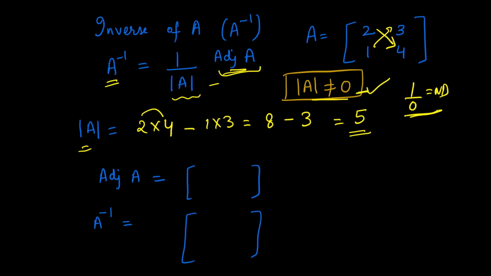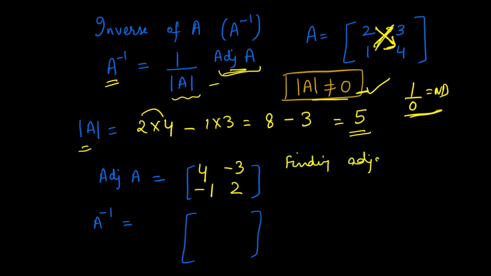Okay, now let's find the adjoint corresponding to this matrix. As I already mentioned, to find the adjoint, what you have to do is just exchange these two elements. So this 4 comes here, 2 comes here, and you have to just take the negative sign for those elements. So this will be minus 3 and minus 1. That's it. This is the adjoint, found in shortcut form.